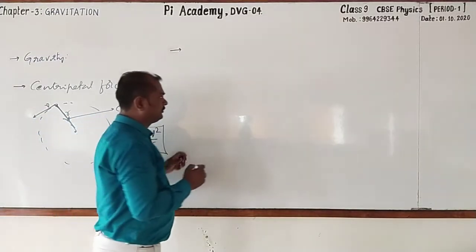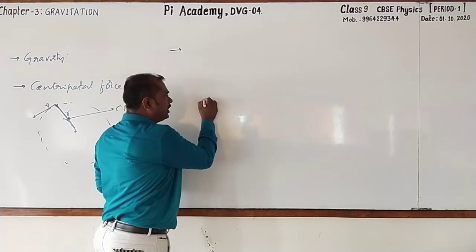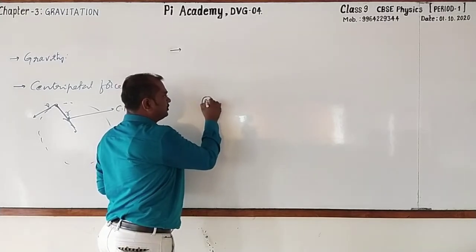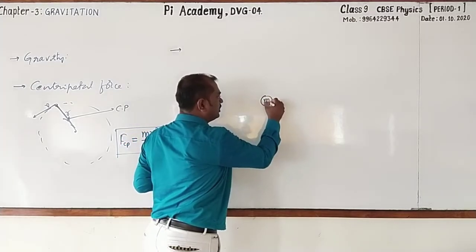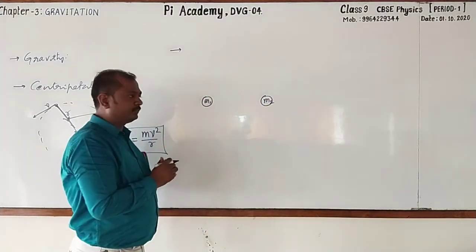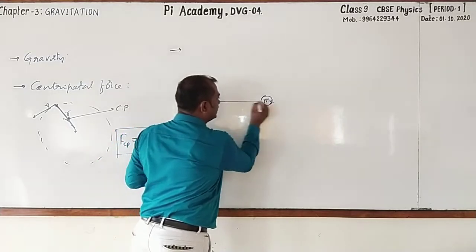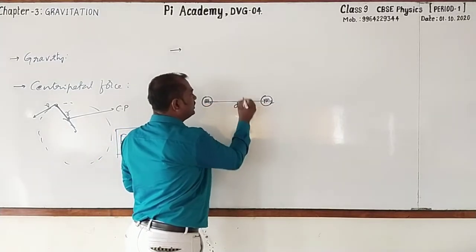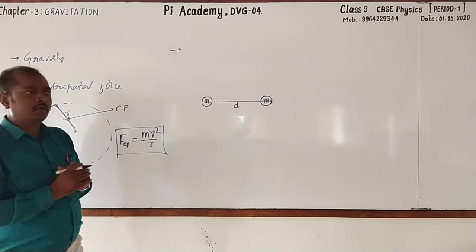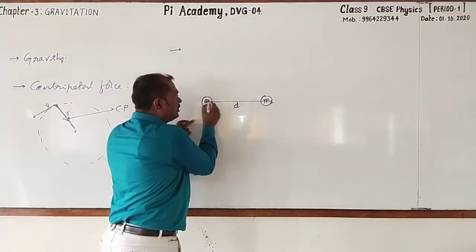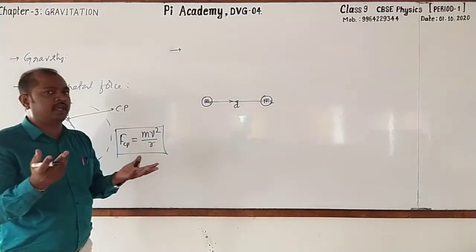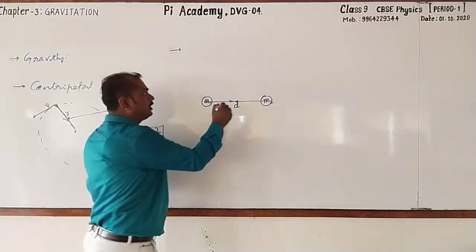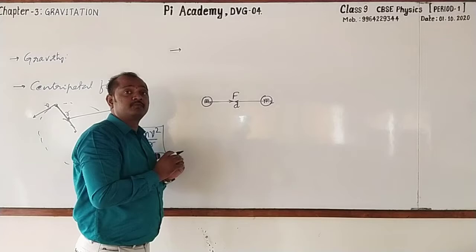Just observe here. Here we are going to take two objects. One is object of mass m1 and another one object of mass m2. And the distance between their centers is d. Look here. Here the force of attraction is there between these two objects because they have masses, and we call that force as gravitational force.